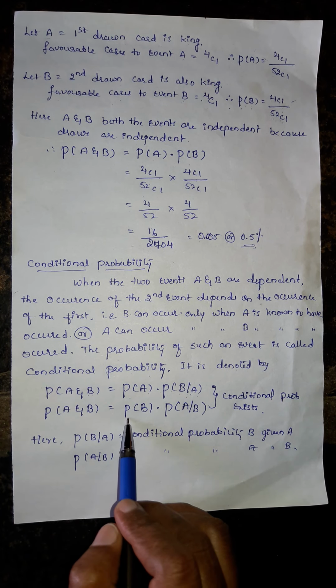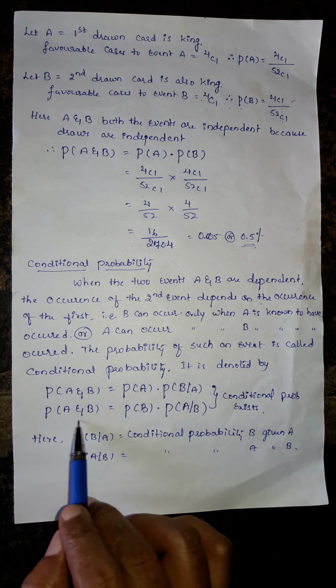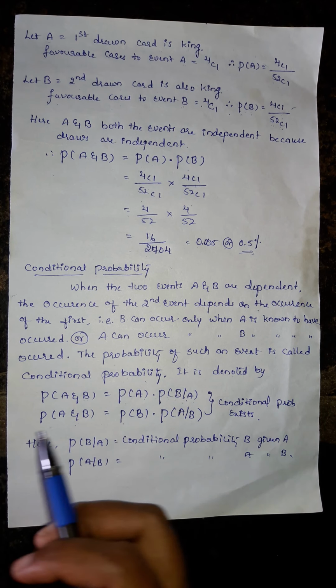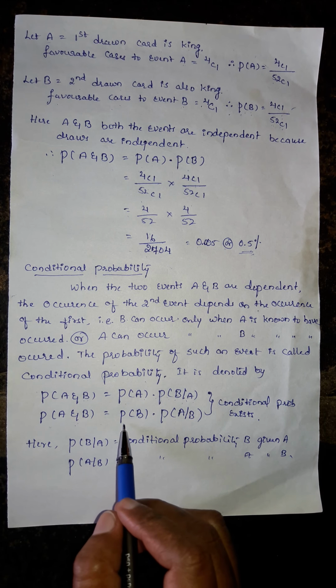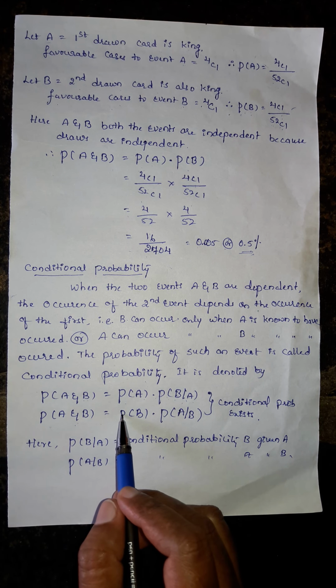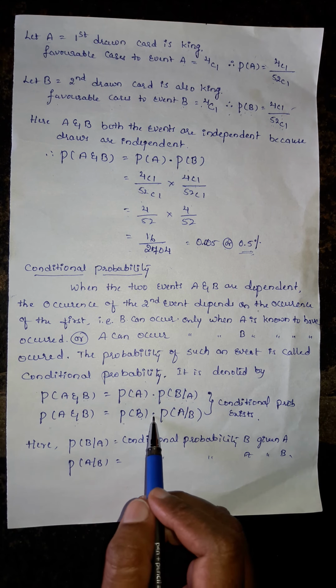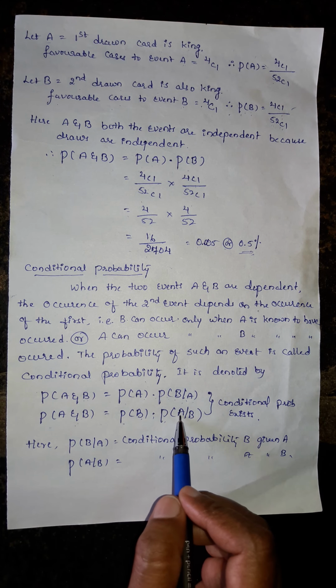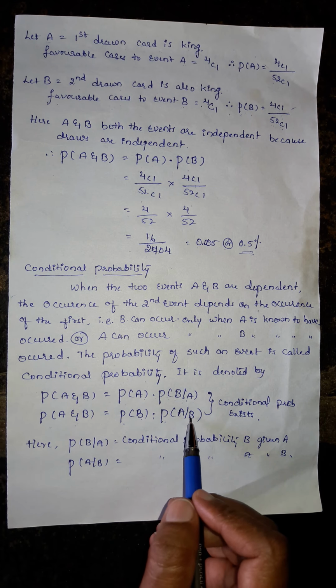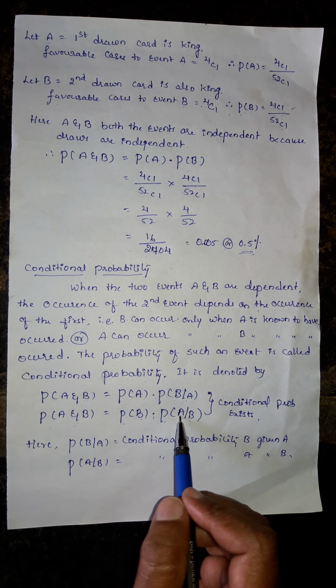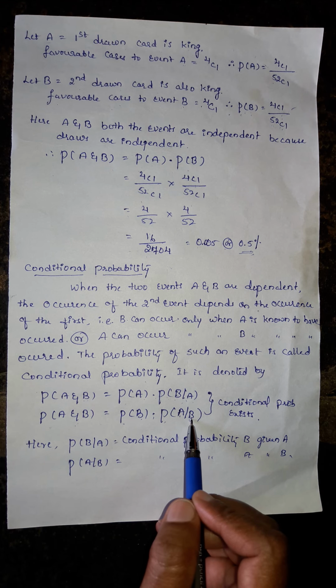If B happens first, whether the events are tossing of a coin or rolling of a die, so if the second event happens first, then probability of B into probability of A given B is the result, since we already know B. That's why A given B. B is given here.